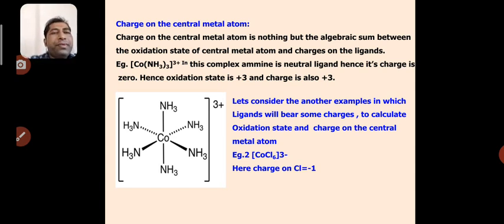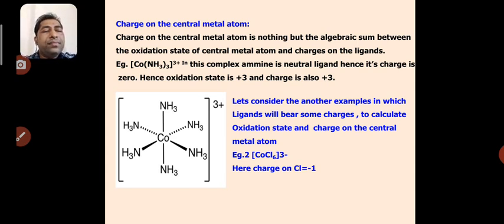This is a very important concept. In the upcoming video we are going to see the IUPAC nomenclature of coordination compounds. To discuss the IUPAC nomenclature of coordination complexes, one should know how to calculate the charge on the central metal atom, or simply how to calculate the oxidation state. The charge on the central metal atom and the oxidation state are different concepts. The charge on the complex can be calculated as the algebraic sum of the oxidation state of the central metal atom and the charge possessed by the ligands.